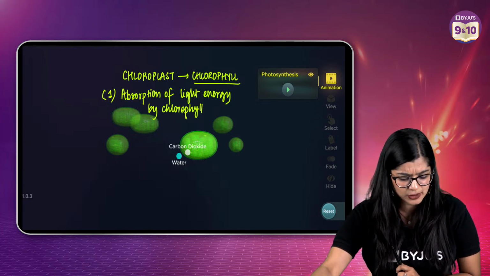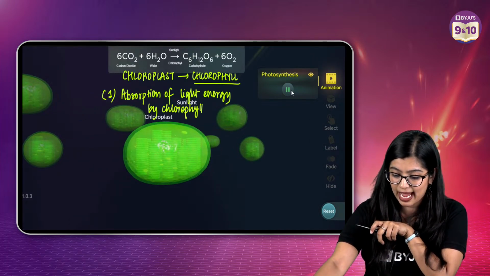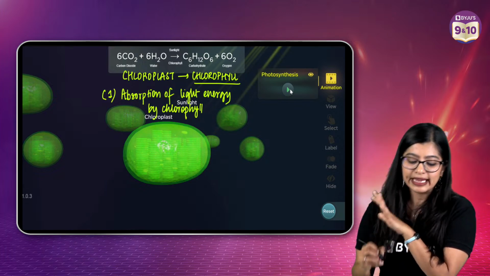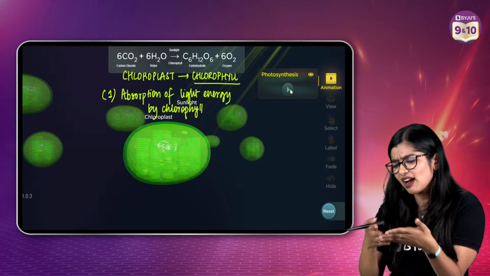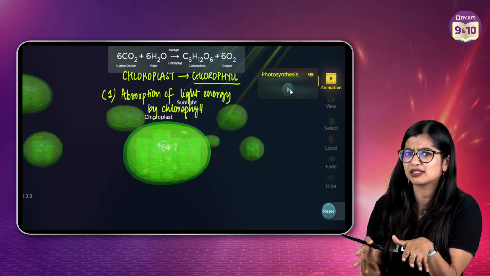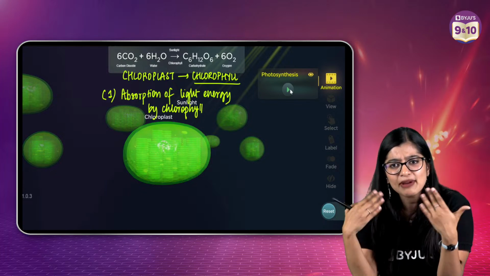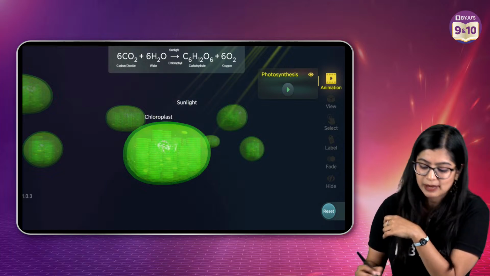So now when I go back, you can see that light energy is falling on it and it is getting trapped by the chlorophyll. Now it brings us to the question: why are we doing this light energy process? Why can't carbon dioxide and water just combine amongst themselves and give us glucose, that is the end product? Why are we going through this whole process? That brings me to step number 2.